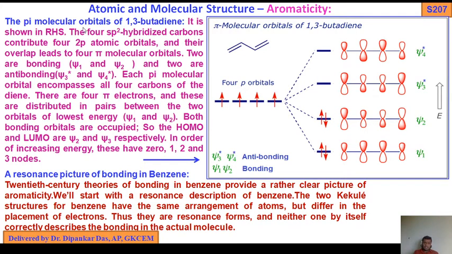So you see, this is C double bond C, C double bond C. This carbon is sp2 hybridized, this carbon also, this carbon also, and this carbon also is sp2 hybridized. So that is why the 4 sp2 hybridized carbons contribute 4 2p atomic orbitals: 1, 2, 3, 4.